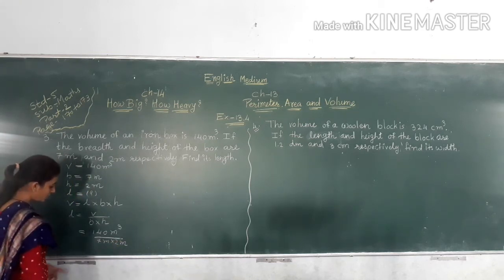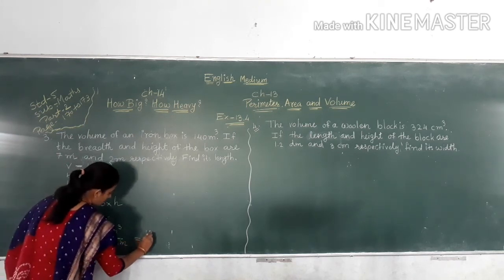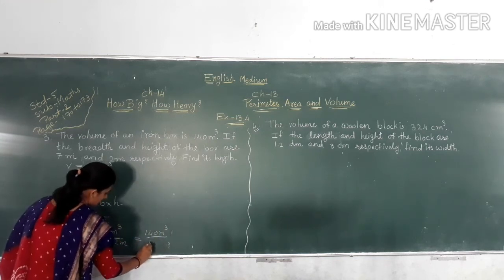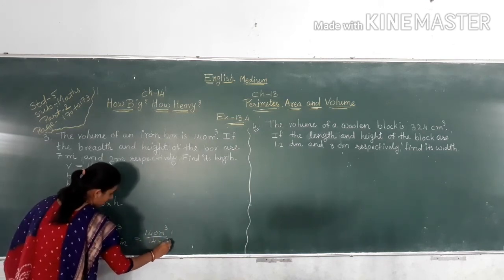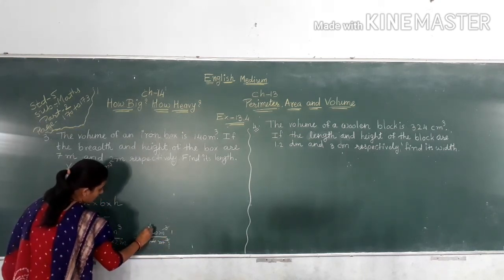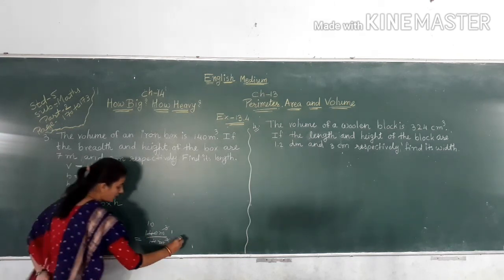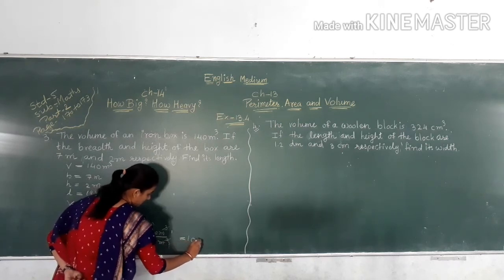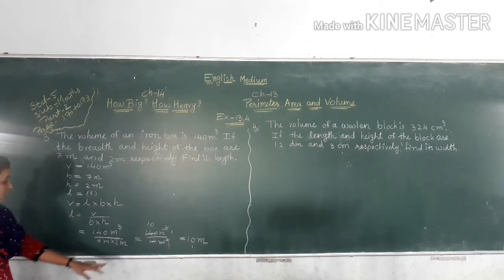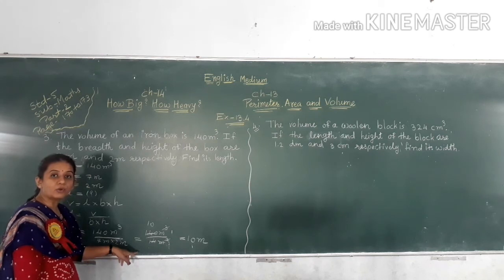7 multiply 2 meter. 7 2s are 14. So 140 meter cube divided by 14 meter square. Meter square cut out. So 14 tens are 140. So 10 meter. So length of the iron box is equal to 10 meter.